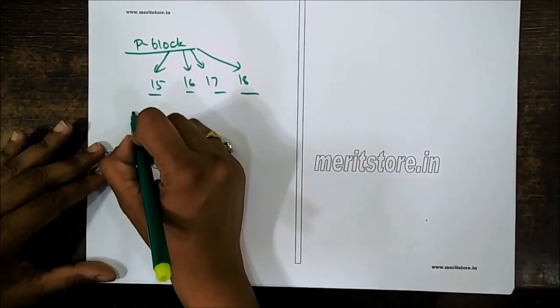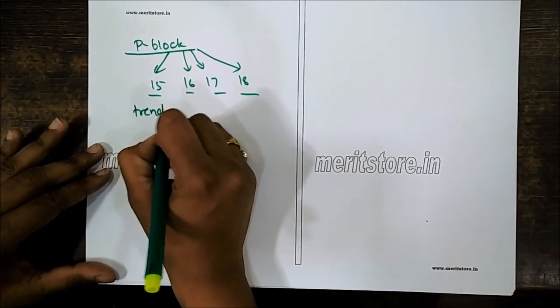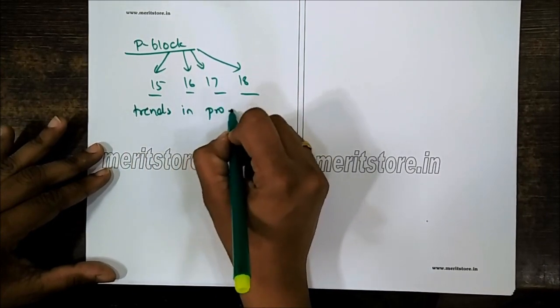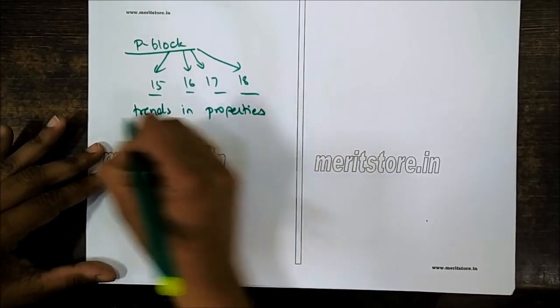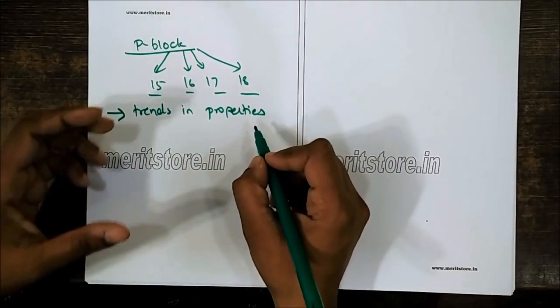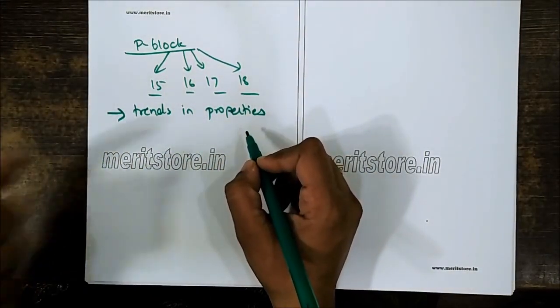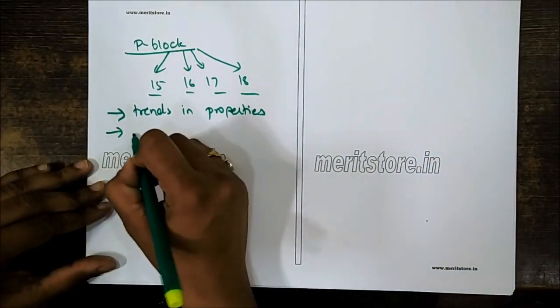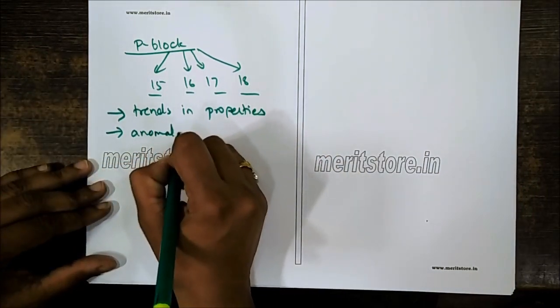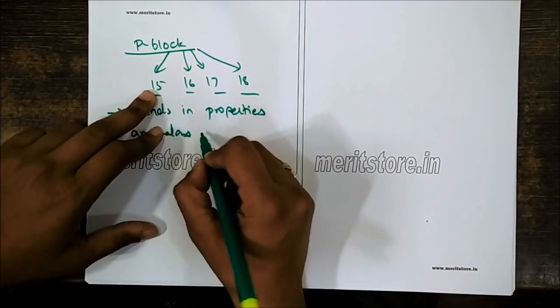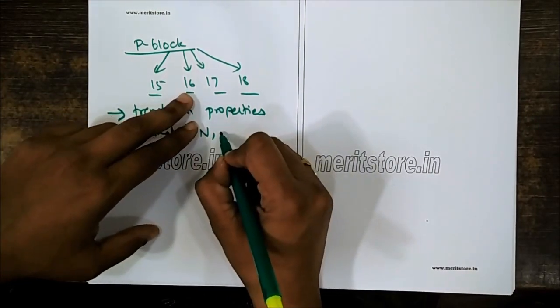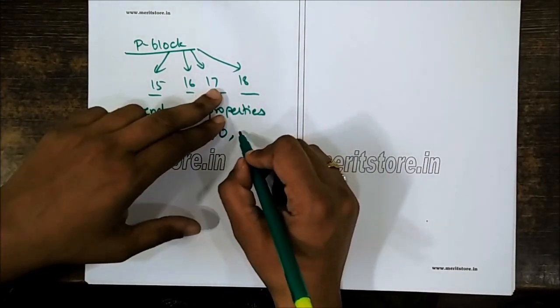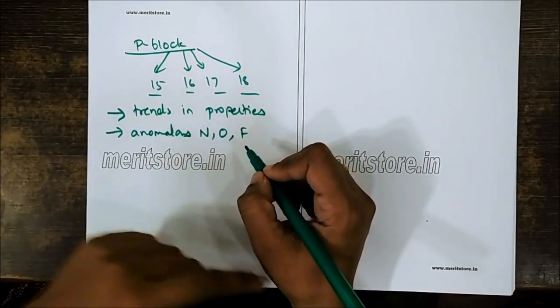Likewise, they can go for trends in their properties, the periodicity properties. So they can go for the periodicity trends. That is a very easy and convenient way to revise in case of the P block. Then we can go for the anomalous behavior of the first element. For example, for group 15 there is nitrogen, oxygen for 16, and for 17 there is fluorine. So they can go for this.